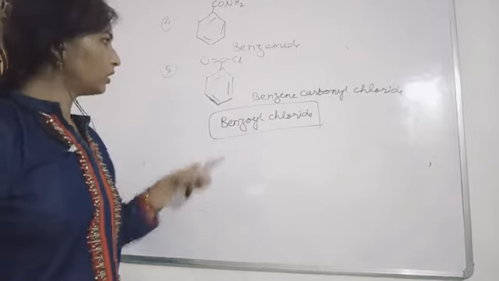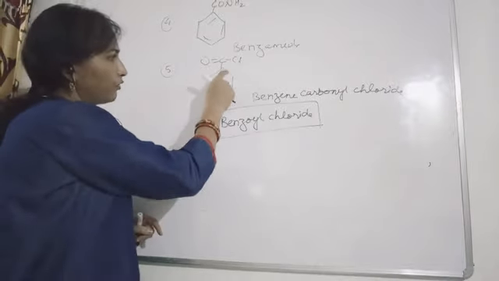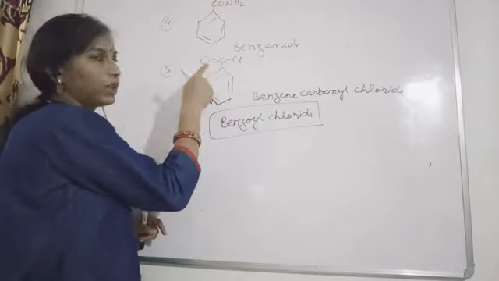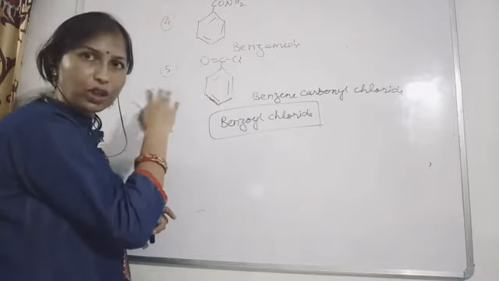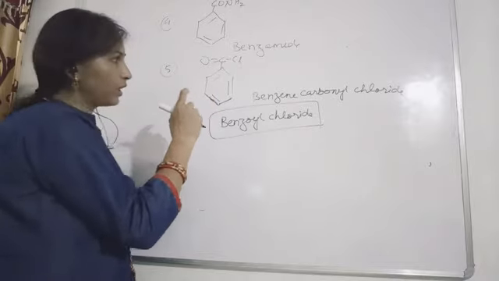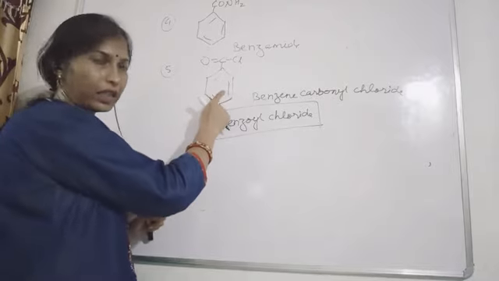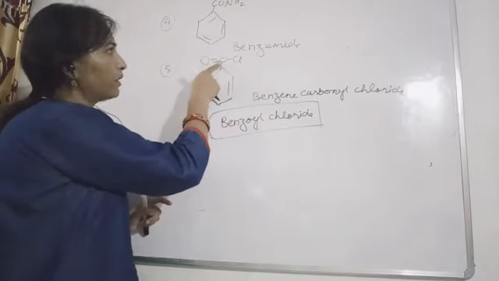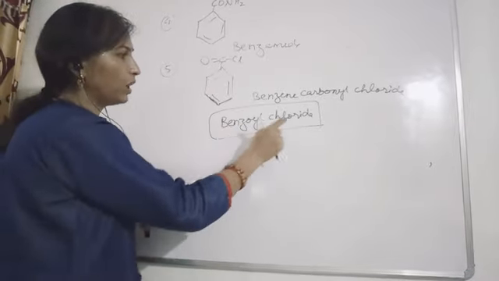You might have noticed that we use the word phenyl when the functional group is attached directly to the benzene ring and does not contain carbon. Phenol we use for a hydroxyl group attached to the benzene ring. In this case the carbon is present in the functional group, so the Benz word we are writing here: benzoyl chloride.